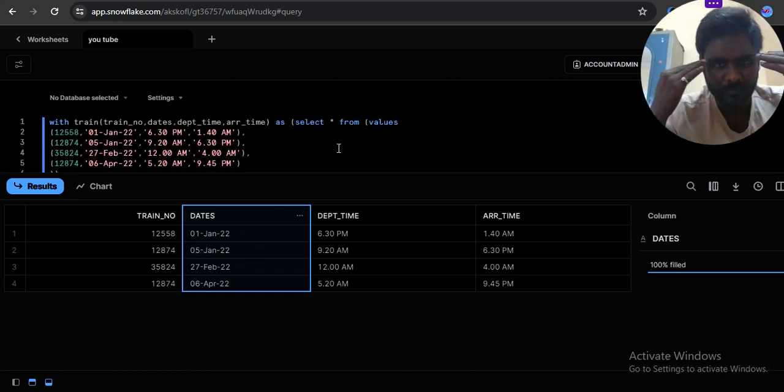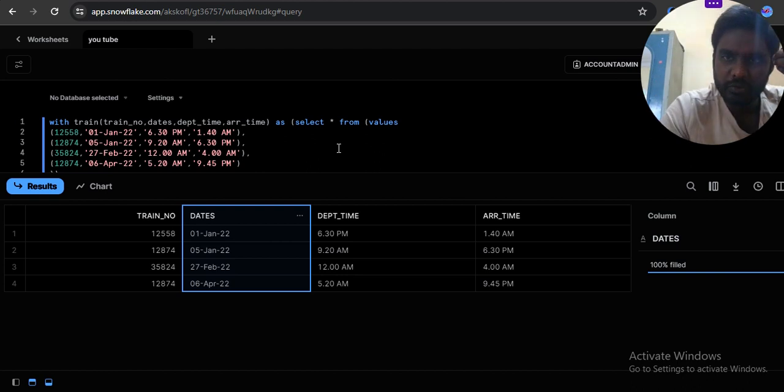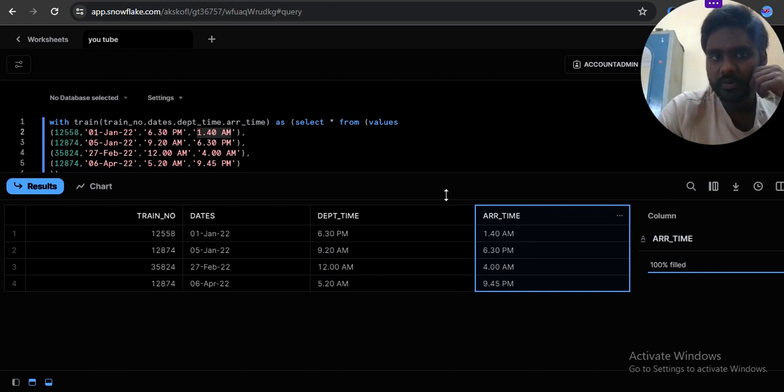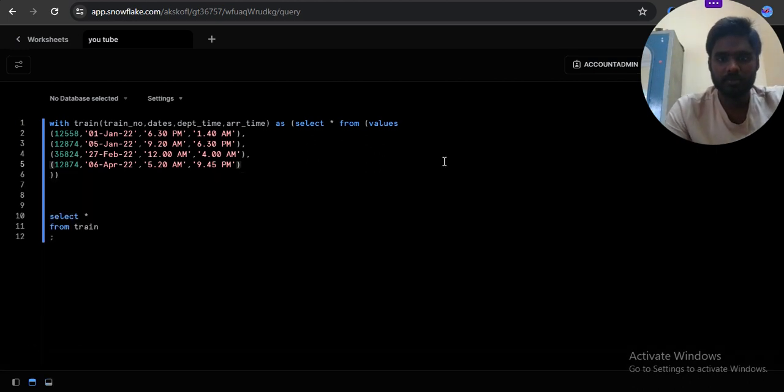From our human perspective it is a date, but the system considers it a varchar, and this one also a varchar. The system must understand whether it is a date or varchar, so you can give casting. So now I am giving casting here.